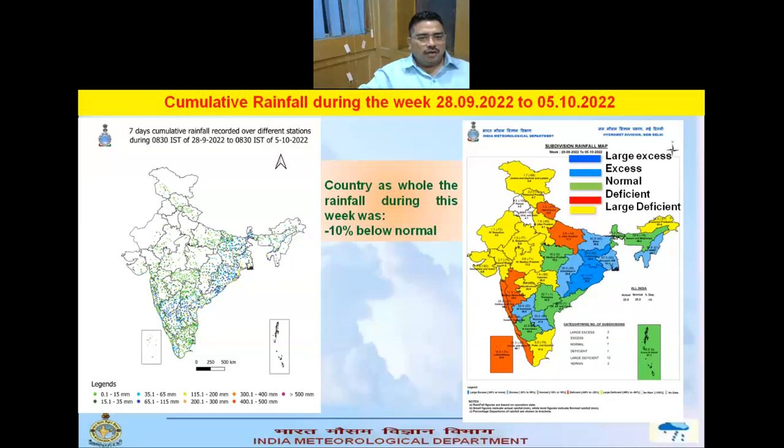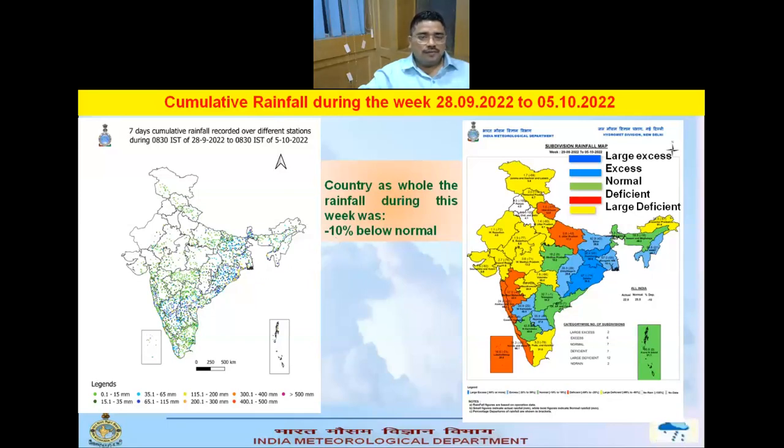And this is the rainfall received. You can see that light rainfall was received over most parts of the country except Rajasthan, Punjab, Haryana, and moderate to heavy rainfall was received over the eastern part of the country, the east coast, especially Odisha, coastal Andhra Pradesh, Rayalaseema, and southern Karnataka. So this is overall for the country as a whole. The rainfall during the week was minus 10%, that is below normal.